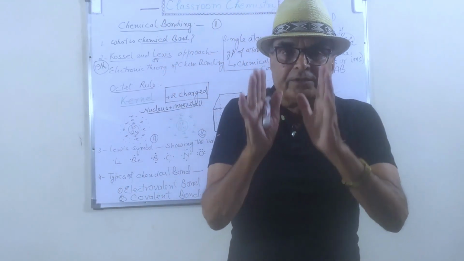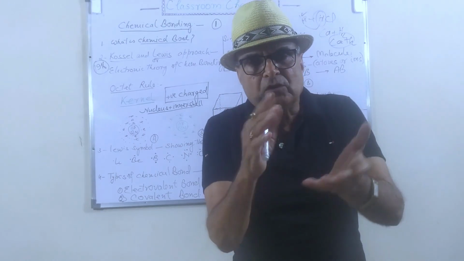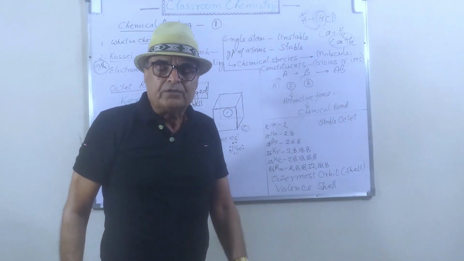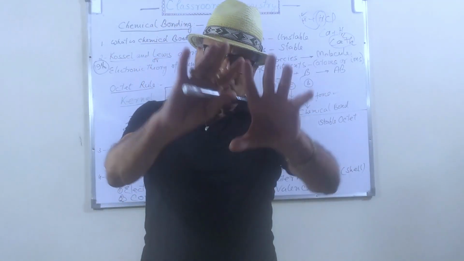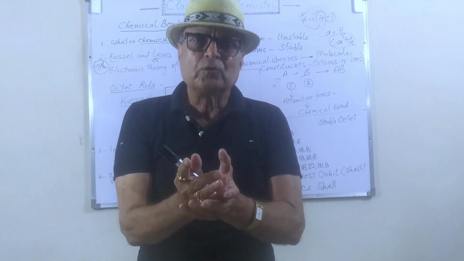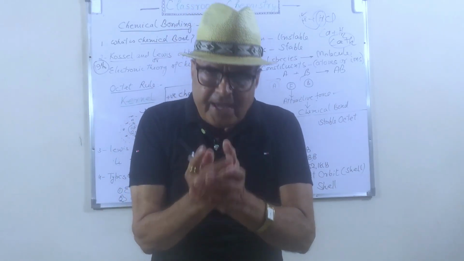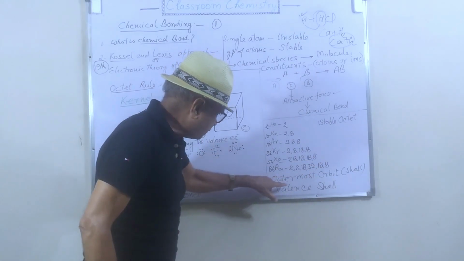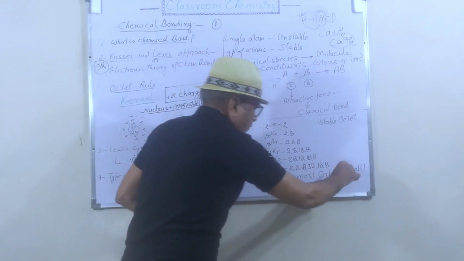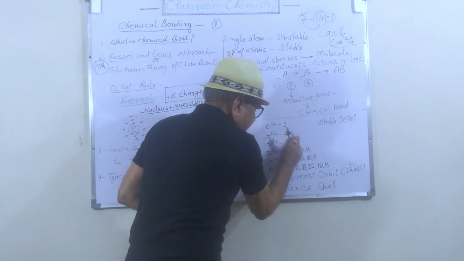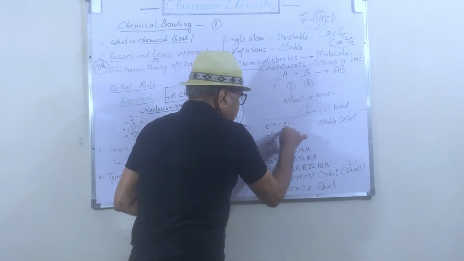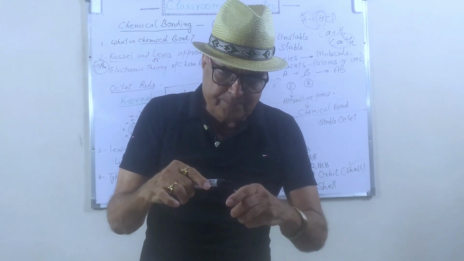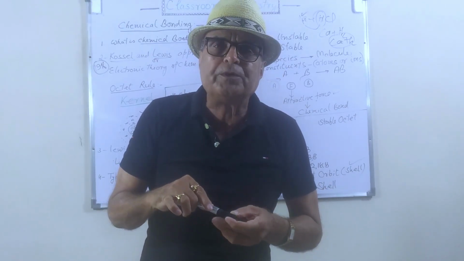Then they went through the electronic configuration of the noble gases. They found all the noble gases, all the inert gases, have 8 electrons in the outermost orbit or shell, except helium, because helium has only one shell and the maximum capacity of the first orbit is 2.